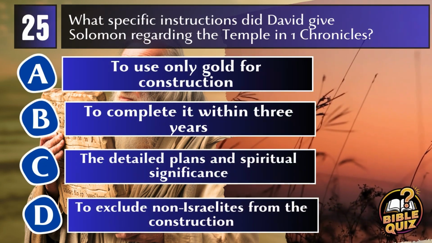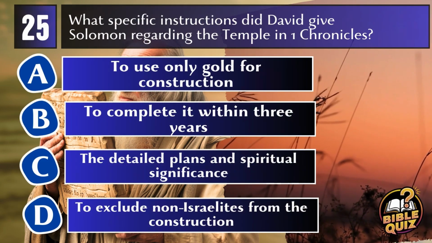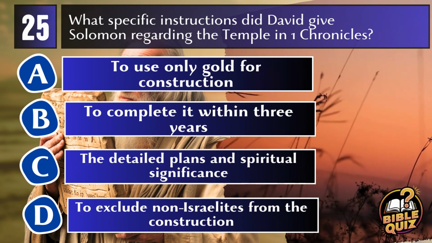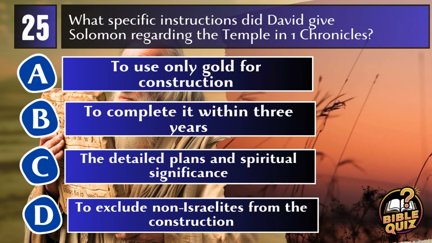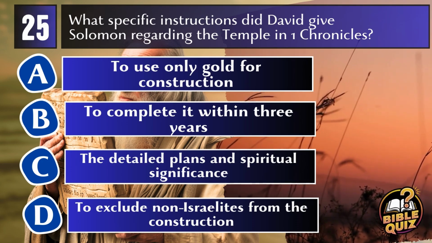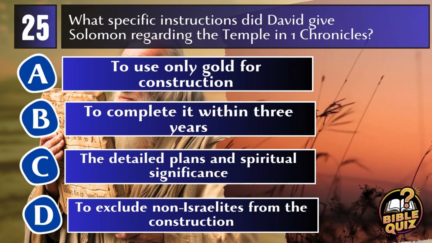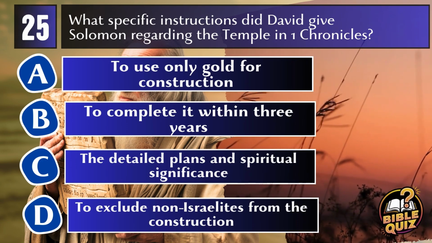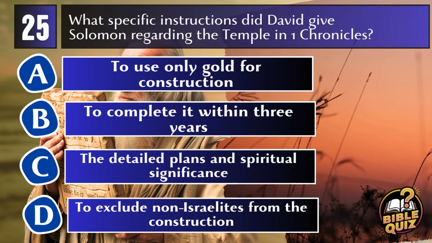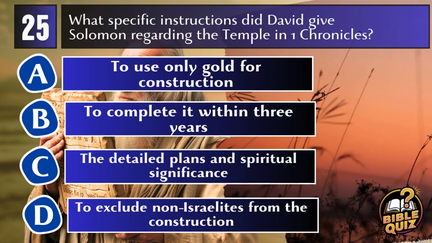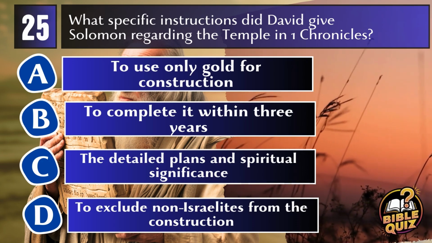Question 25. What specific instructions did David give Solomon regarding the temple in 1 Chronicles? A. To use only gold for construction. B. To complete it within 3 years. C. The detailed plans and spiritual significance. D. To exclude non-Israelites from the construction.